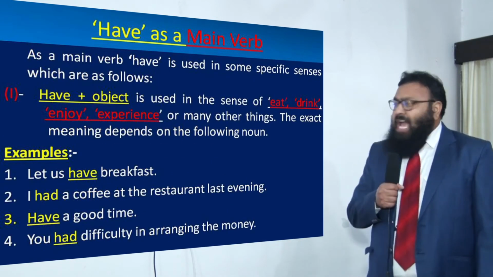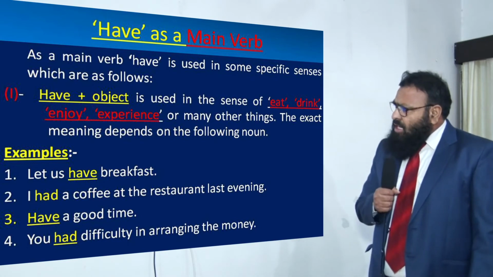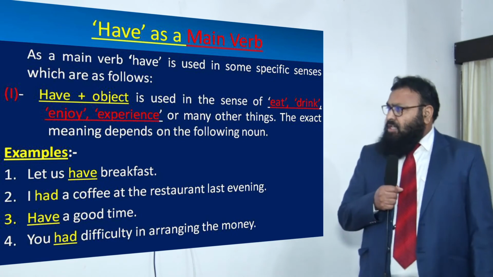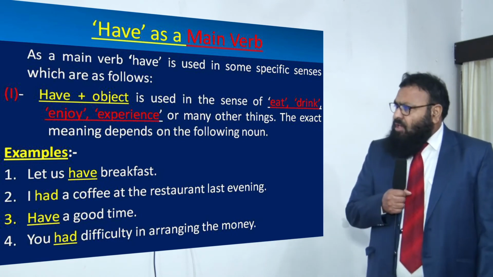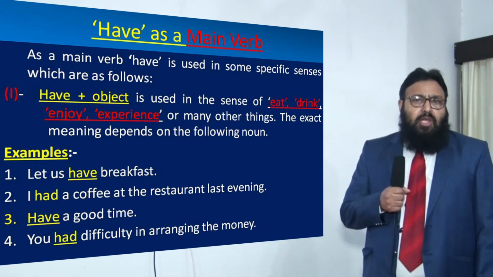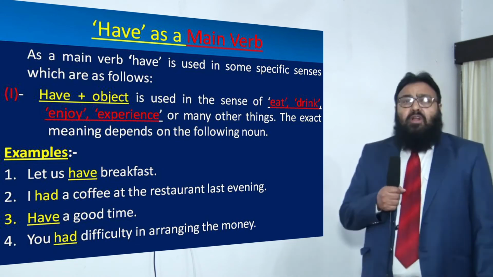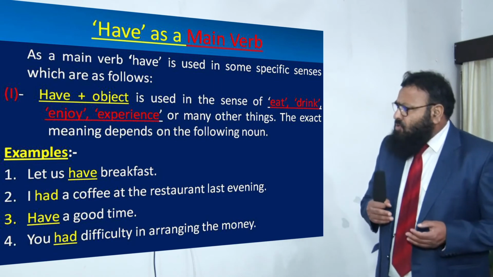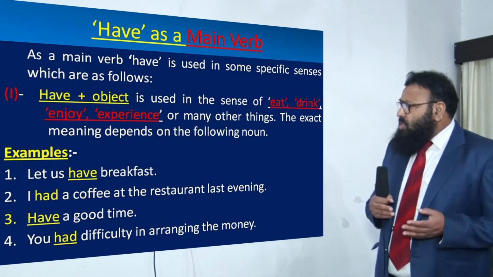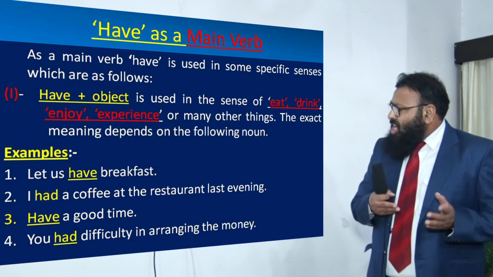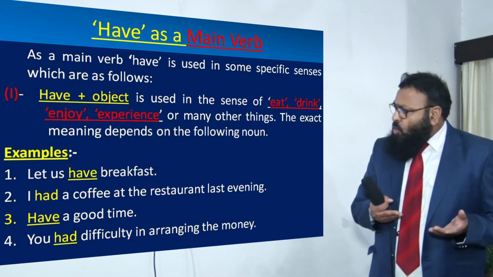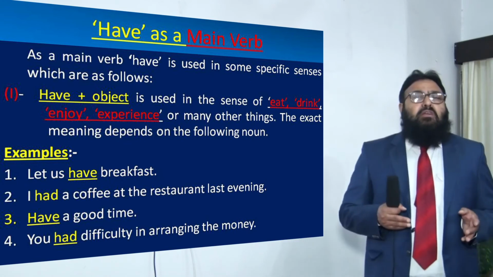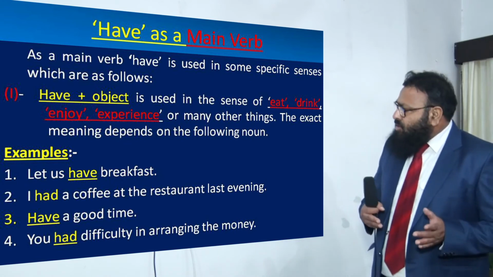Now we shall talk about have as a main verb. As a main verb, have is used in some specific senses, which are as follows. Of course, in this small video, it is not possible for me to give all the senses in which it is used. I mentioned some of the main important ones. Have plus object is used in the sense of eat, drink, enjoy, experience, or many other things. The exact meaning, dear children, depends on the following.